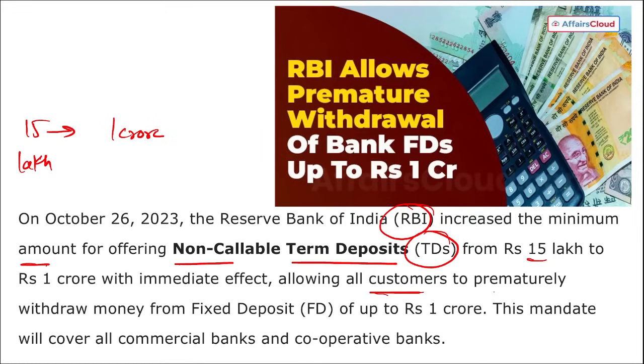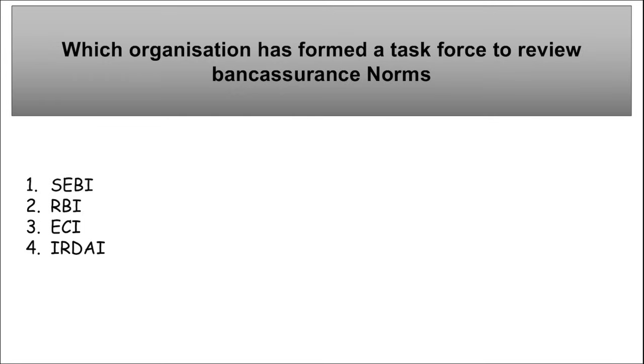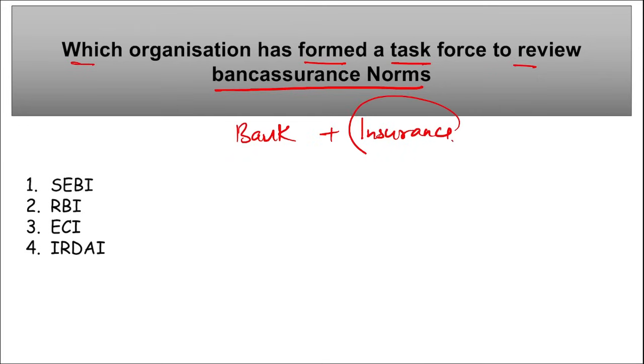This will allow the customers to prematurely withdraw their money from fixed deposits up to 1 crore rupees. This mandate will cover all your commercial banks and cooperative banks. Correct. Next is which organization has formed a task force to review the bancassurance norms? What is this? When a bank and an insurance company come together, and this insurance company will be selling their insurance products to the customers of the bank.